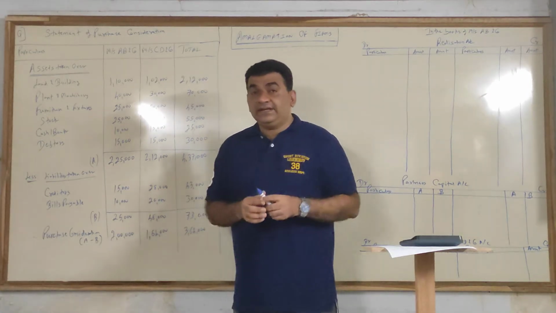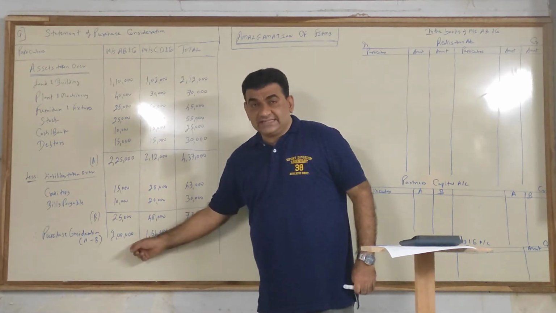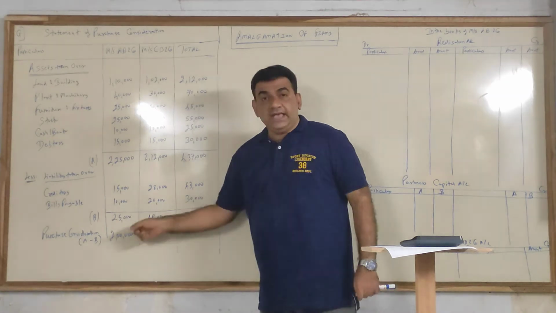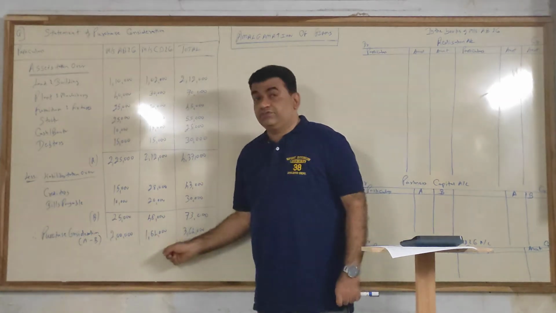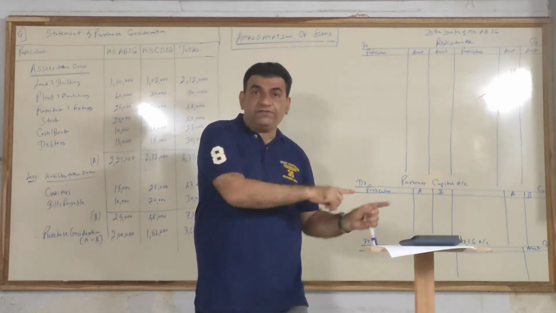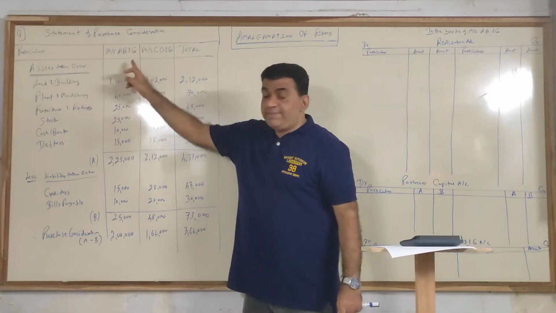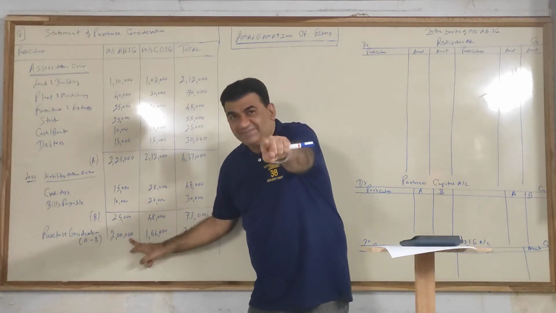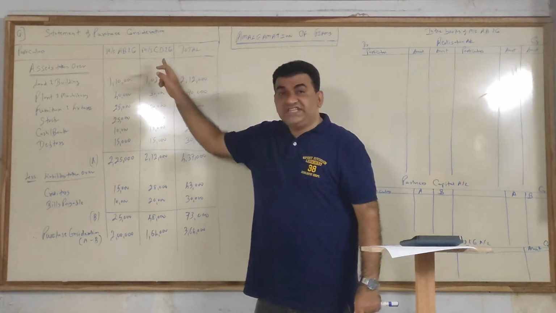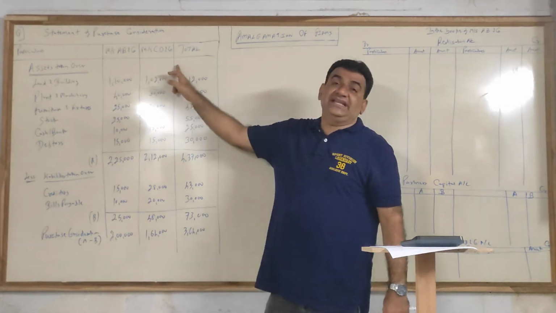Now how do you interpret? AB ka purchase consideration 2 lakhs, CD ka purchase consideration 164. That means, now listen up, the new firm ABCD will take over the business of AB for 2 lakhs, that is AB ka PC, and the new firm will take over the business of CD and company at 164, which is the value of CD and company.